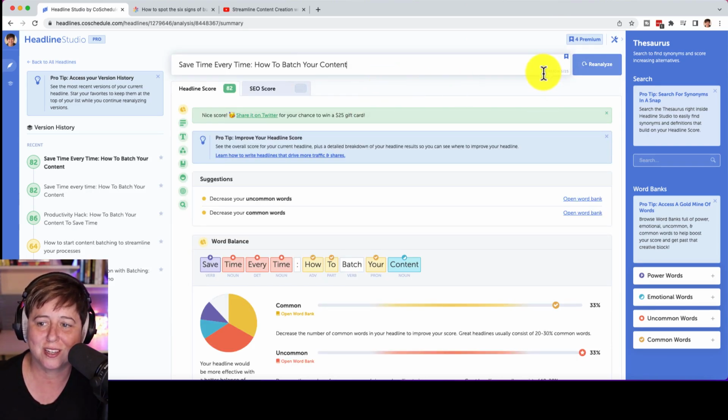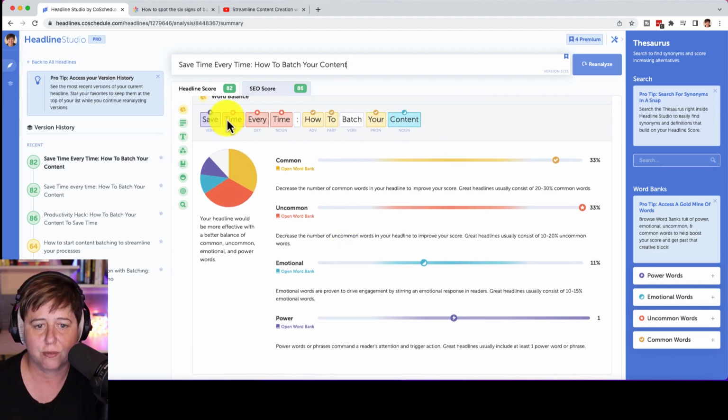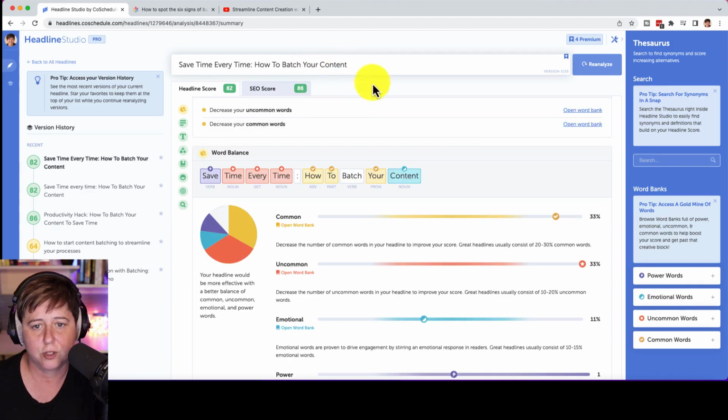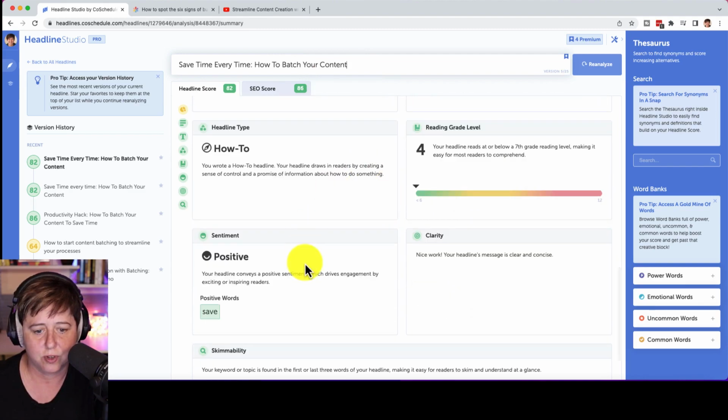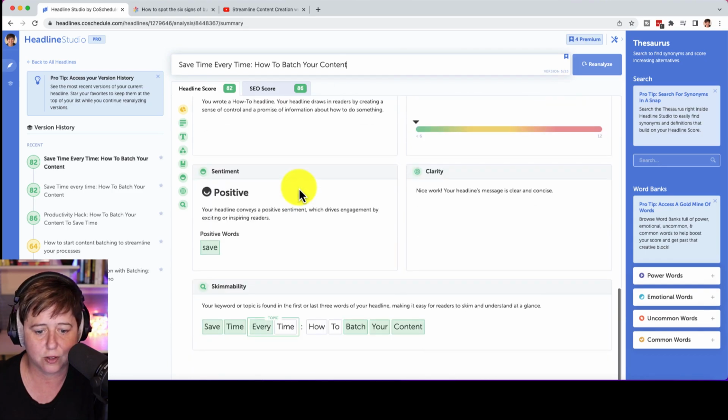You'll also notice here that there's version 5 of 25. I only get 25 chances. That's okay. I can do this. So we have a power word, which is save. We have 3 uncommon words, save time every time. We're using time twice, so that's okay. How to batch your content. We've got positive, it's a how-to. My reading level went down to 4. You notice that. Characters are low, that doesn't bother me. The word count is 9, doesn't bother me either. This bothers me, save time every time, because every time is not my topic. So that's not gonna help me.